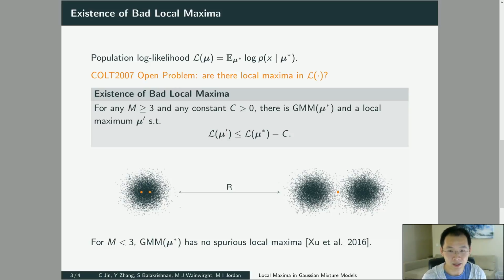We're basically saying if the underlying true distribution is something like the black clouds in this graph, and if we place 3 centers as the orange dots in this graph, then as long as the distance r is reasonably large, there is always a local maximum around that configuration. On the other hand, we also believe our requirement of m greater than or equal to 3 is tight, because for the 1 and 2 mixture Gaussian mixture models, it is already known there are no spurious local maxima by a recent paper.